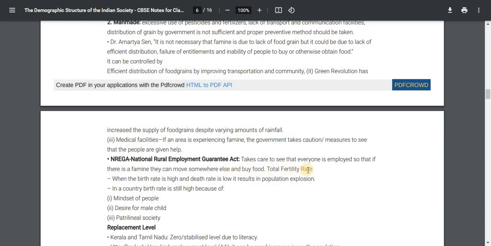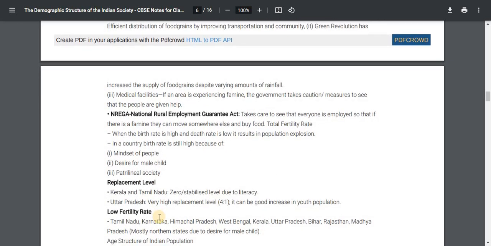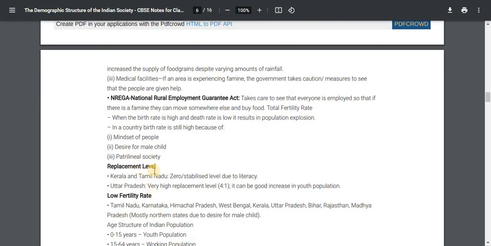Total fertility rate: when the birth rate is high and the death rate is low, it results in population explosion. In the country, the birth rate is still high because of the mindset of the people. Second, desire for a male child. Third, patrilineal society. Replacement level: Kerala and Tamil Nadu are at zero or a stabilized level due to literacy. Uttar Pradesh has a very high replacement level, 4:1.